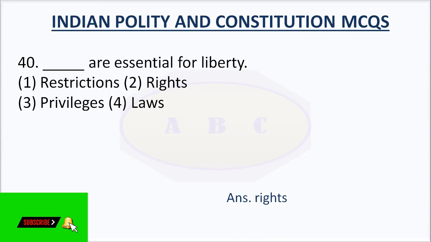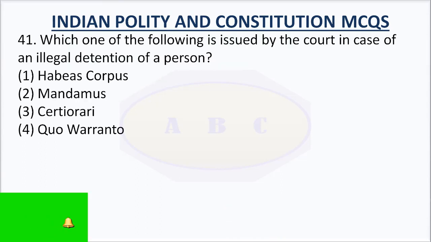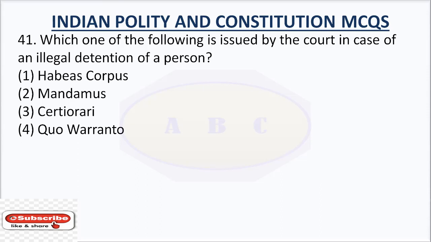Question number 41. Which one of the following is issued by the court in case of an illegal detention of a person? The right answer is Habeas Corpus. A writ of habeas corpus requires a person under arrest to be brought before a judge or into court. The principle ensures that a prisoner can be released from unlawful detention, that is, detention lacking sufficient cause or evidence.